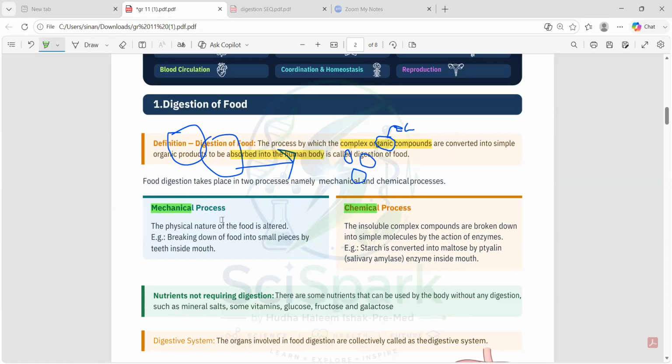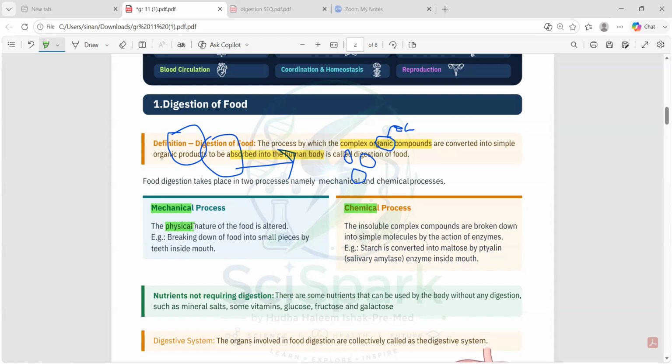Mechanical means we are using any physical part of the body. It means maybe the teeth, maybe the stomach, or whatever it is, the physical organs. And we are changing the physical nature of the food. Maybe the shape. Mainly it's the shape.